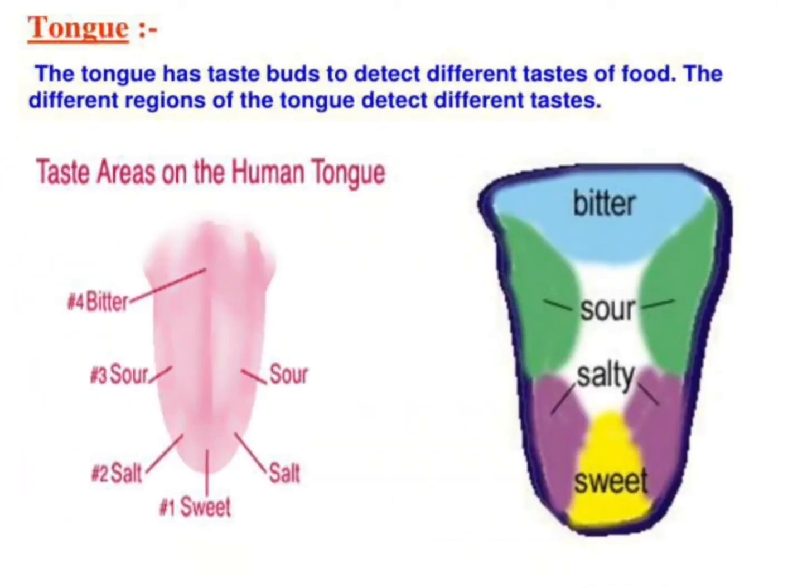Now we will read about the tongue. The tongue has taste buds to detect different tastes of food. The different regions of the tongue detect different tastes like bitter, sour, salty, and sweet.